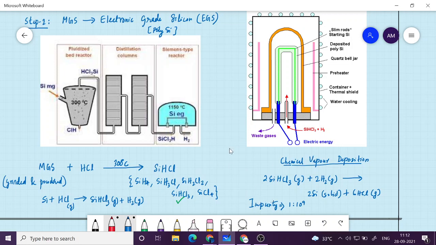So metallurgical grade silicon is converted into electronic grade silicon, and the silicon that we get will not be single crystalline, it will be polysilicon, polycrystalline. So there will be certain regions of periodicity, but only to some limit of length, and then you have different domains, different grains that we studied earlier.